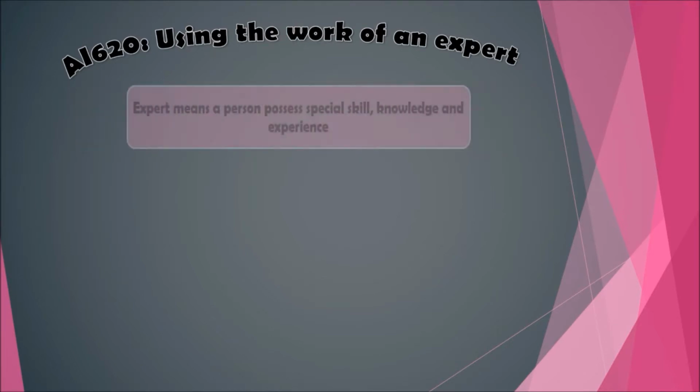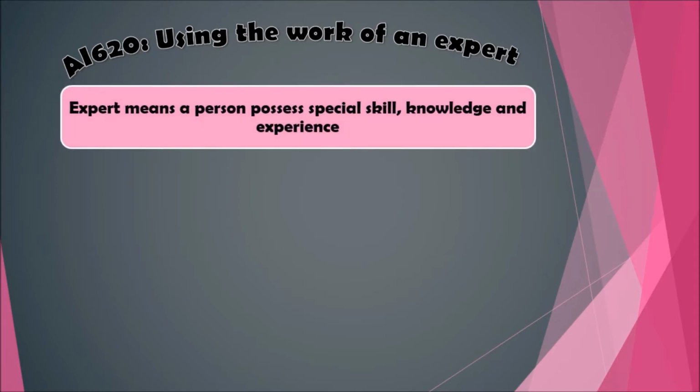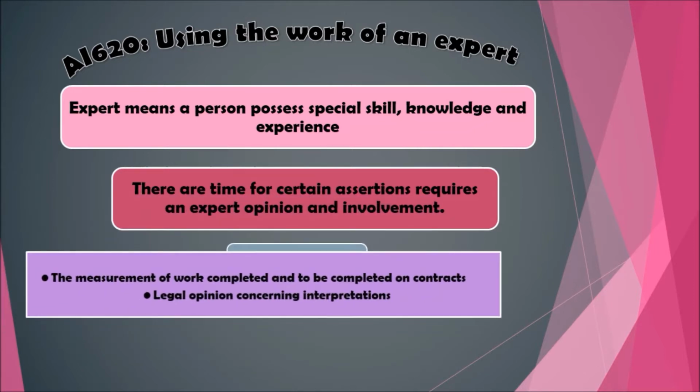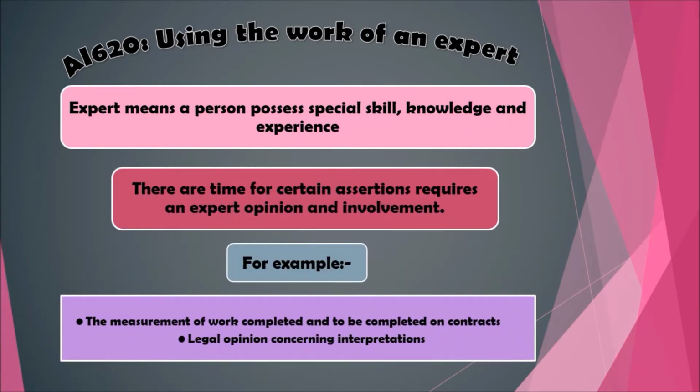Lastly, ISA 620, using the work of an expert. An expert means a person possessing special skill, knowledge and experience in a particular field other than accounting and auditing. As auditors, there are times when certain assertions require an expert opinion and involvement. For example, the measurement of work completed and to be completed on contracts in progress, and legal opinion concerning interpretations of agreements, statutes and regulations.